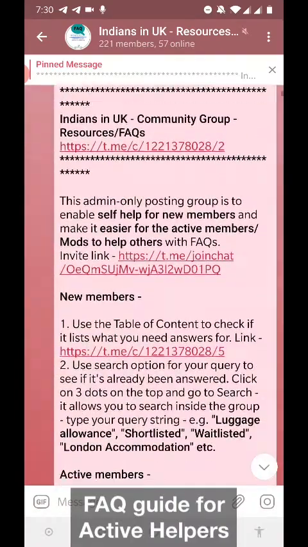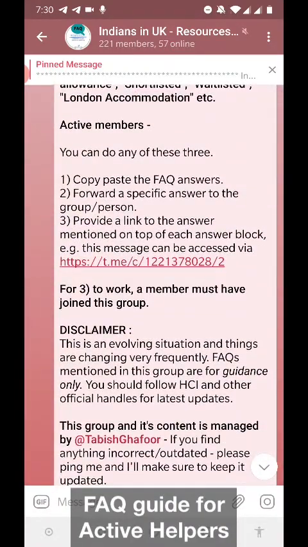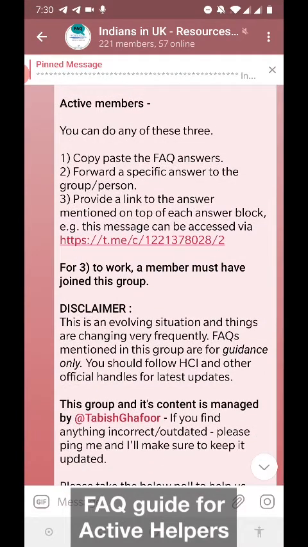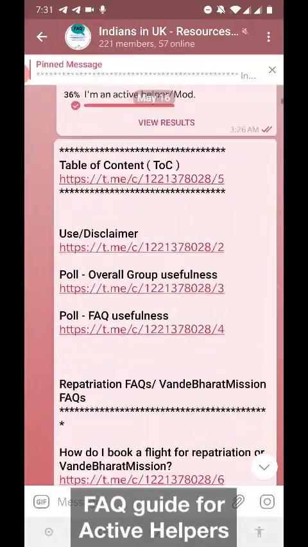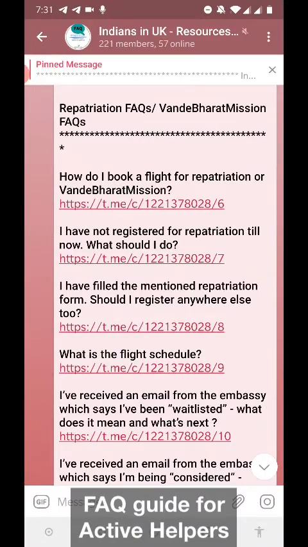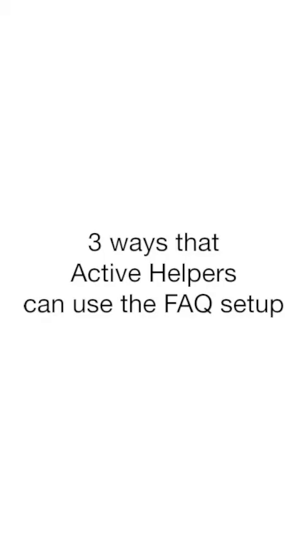For the active helpers, there are three ways they can use this FAQ very effectively. Some of the questions which are very frequently being asked by the members are repetitive questions, and the active helpers have to keep on typing all over again every time they want to help somebody out. So instead of typing the same response over and over again, they can come back here, find out whether or not that is already listed in the table of content, and if it is already listed, they can simply point this link to the person who wants help.